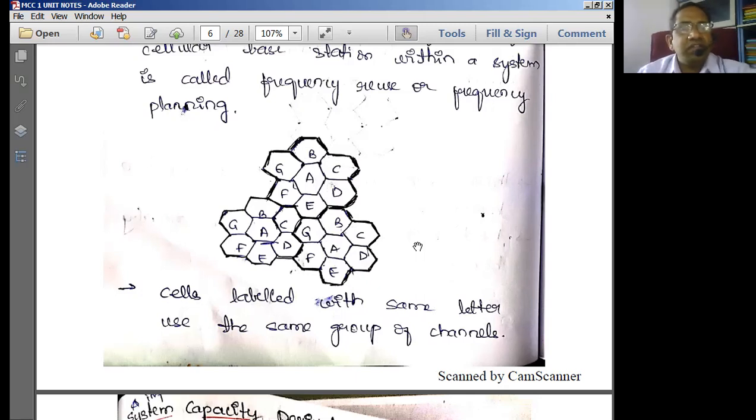Okay. And we are discussing basically the grade of service. So what is basically grade of service? Grade of service is nothing but the measure of the ability of the user to have a connection or to have a communication in the busy hours. So that is the basic quality of service that will be given to the user. That means whenever a user wants to connect, what is the probability of connecting, or what is the chance of connecting the user to the mobile system, is basically the quality of service.